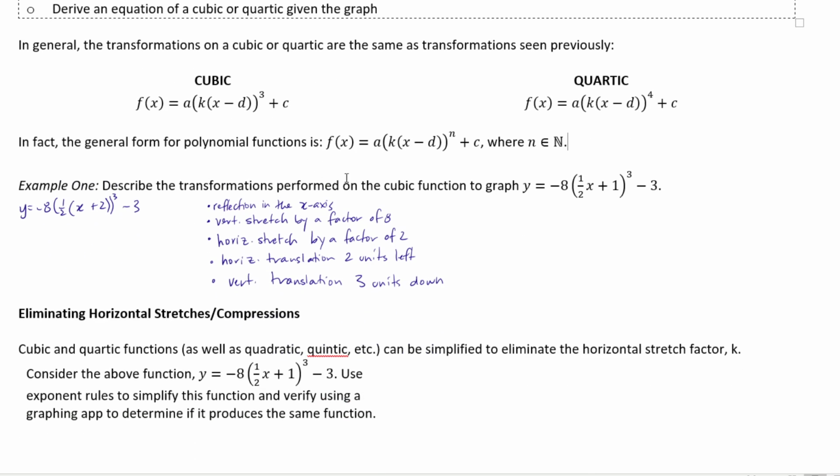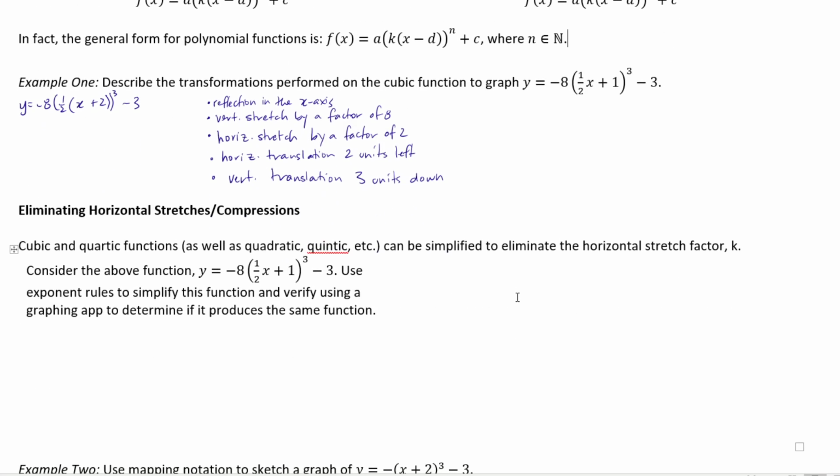We can eliminate these horizontal stretches and compressions by incorporating them into the vertical stretch factor. So let me show you how that's done. Cubic and quartic functions, as well as quadratic and quintic, can be simplified to eliminate the horizontal stretch factor k. So let's take a look. Consider the above function, y is equal to -8 times 1/2 x plus 1 cubed minus 3. So this is the one that we just looked at. Use exponent rules to simplify this function and verify using a graphing app to determine if it produces the same function.